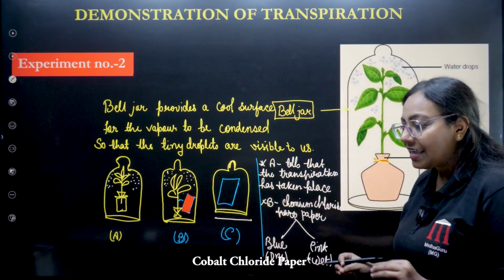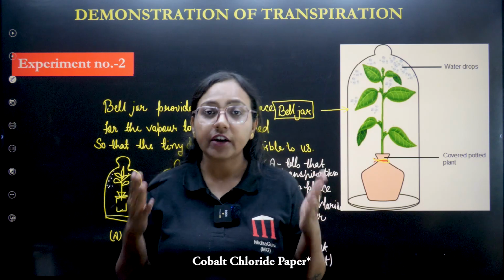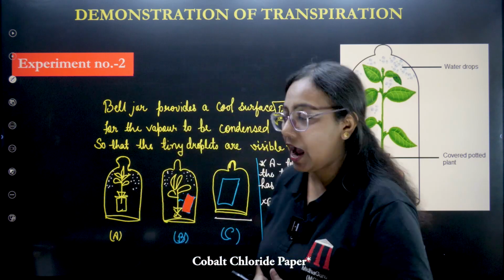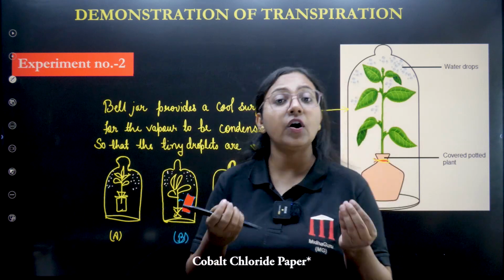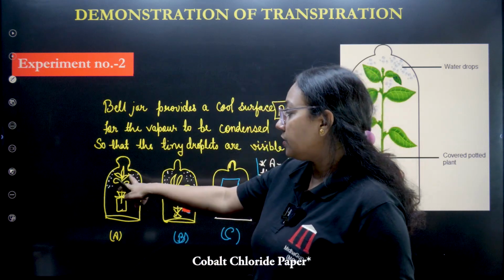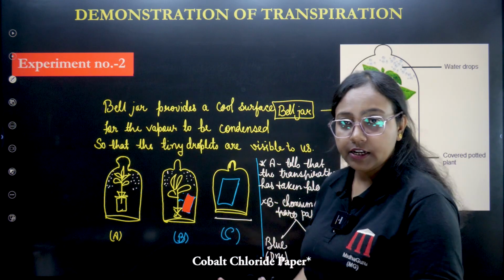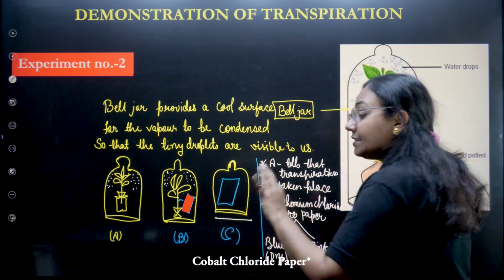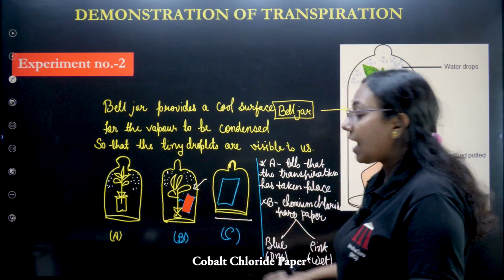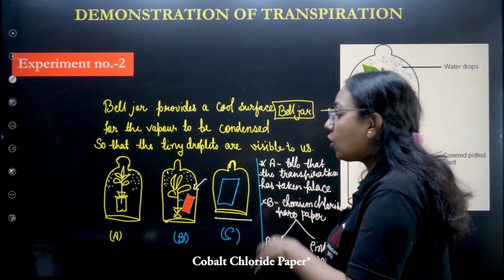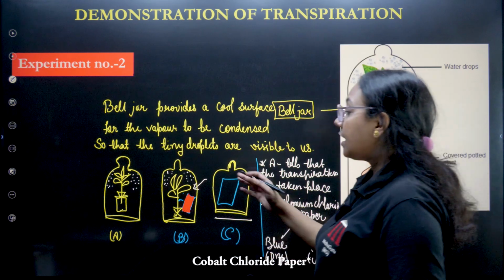So that means it indicates that exactly water has been released by the plant. First of all, we have understood that it was water. The thing which has been released here is water. This is confirmed. Now the second thing is that it has been released by the plants only. This is not the characteristic of a bell jar or a paper releasing something.